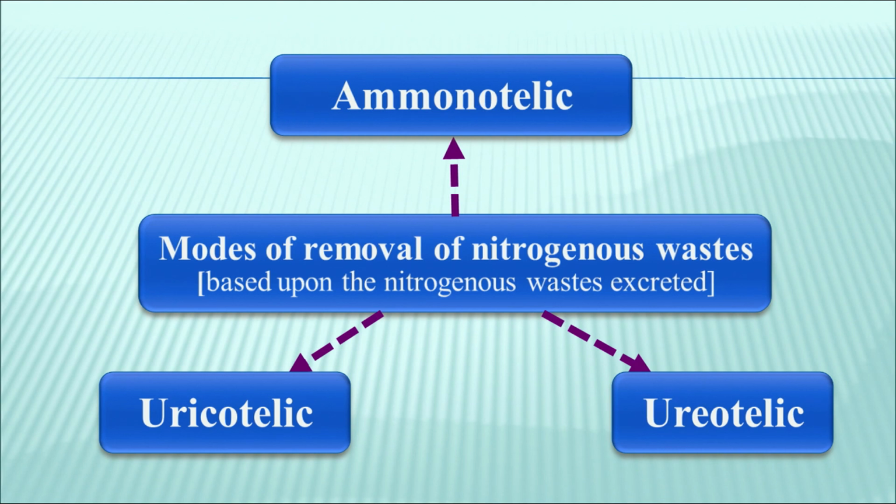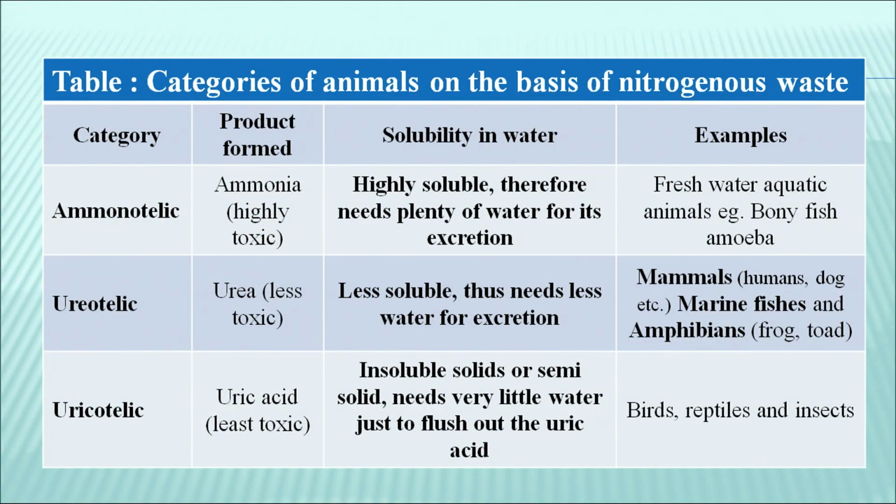On the basis of modes of removal of nitrogenous waste, animals are divided into basically three broad categories. They are called aminotelic, uricotelic and ureotelic. These are further explained on the basis of the product formed, the product's solubility in water and the main examples in the form of a table.